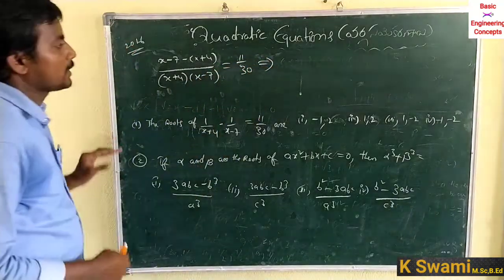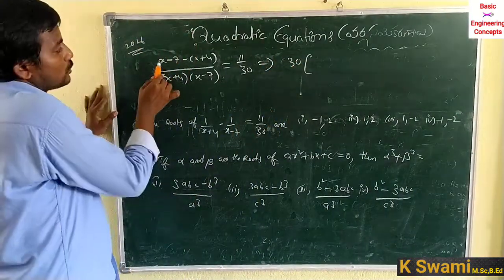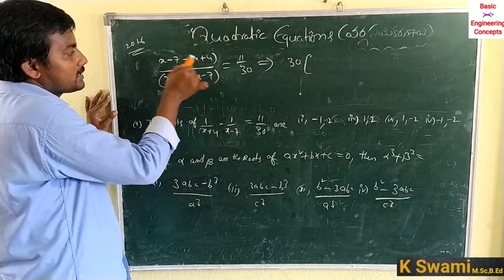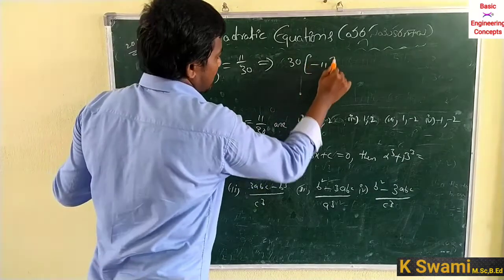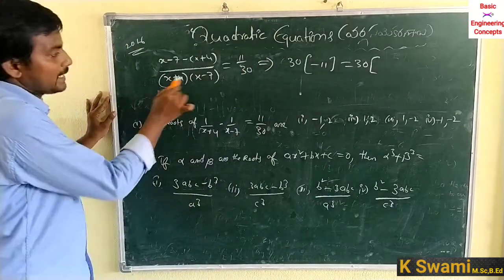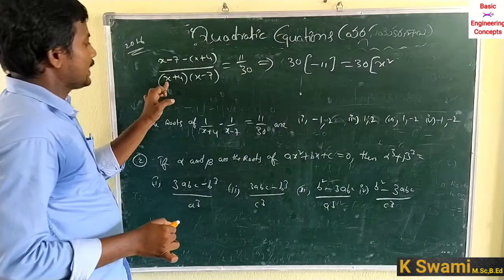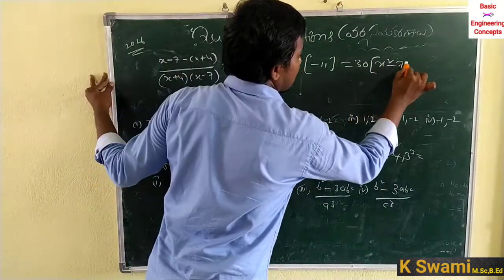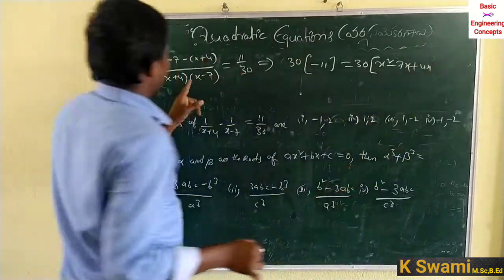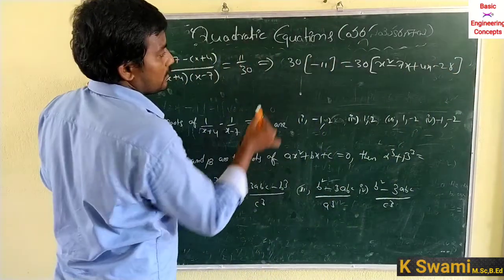So it implies 30 into, so x minus x cancels, with the remaining minus 7 minus 4 is equal to minus 11, is equal to 30 into, so remaining x into x square, x into minus 7 is minus 7x, 4 into x plus 4x, 4 into minus 7 minus 28, minus 28.